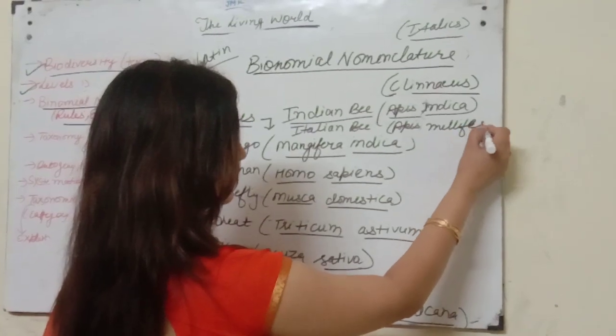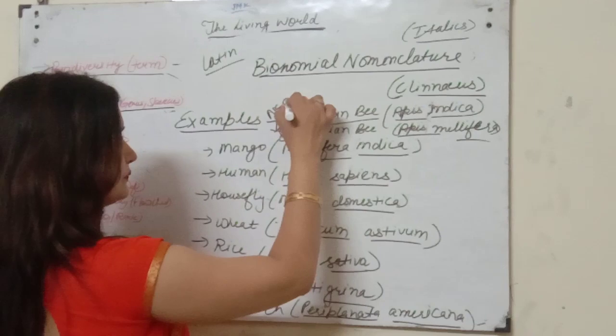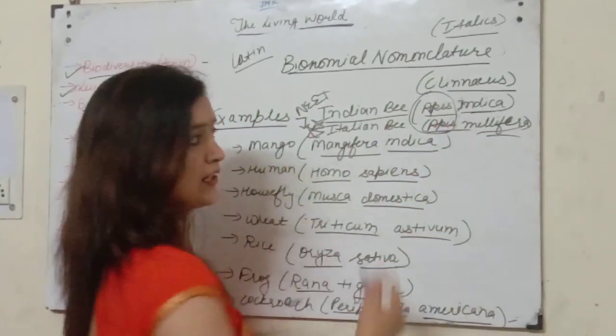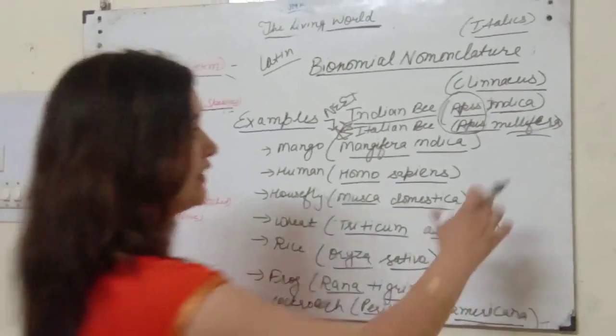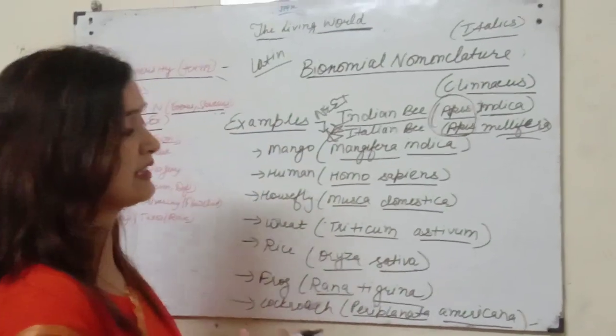See students, this is again a very important question for NEET. Here the genus is the same and the species are different. So these are different species, indica and mellifera. This is the Indian bee, this is the Italian bee. Both come under a common genus, that is Apis.